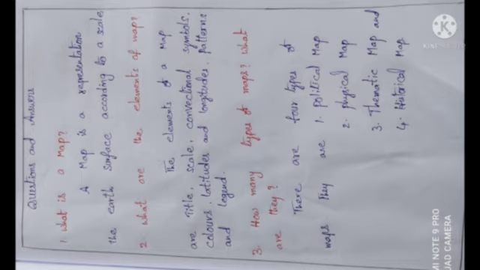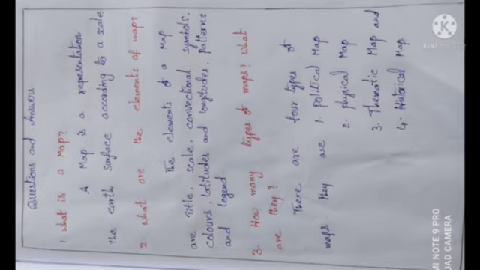Second question, what are the elements of a map? The elements of a map are title, scale, conventional symbols, colors, latitudes and longitudes, patterns and legend. So this is the second question.